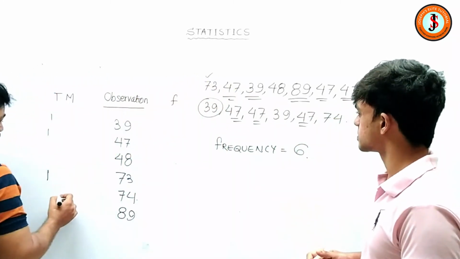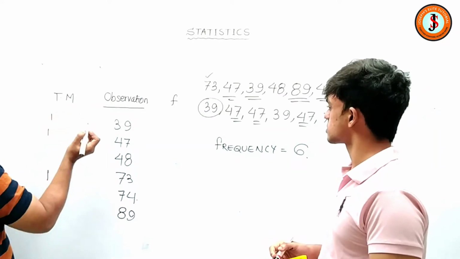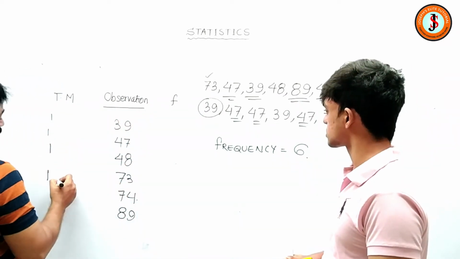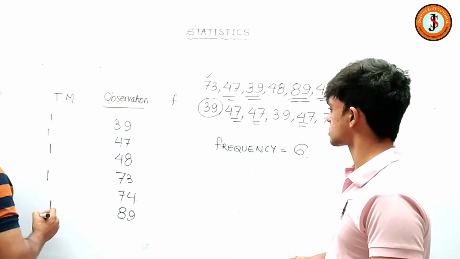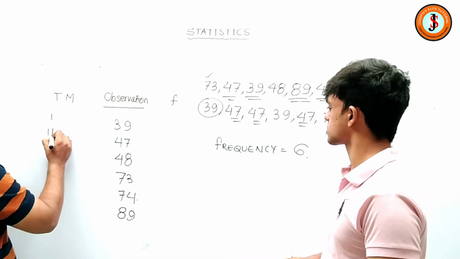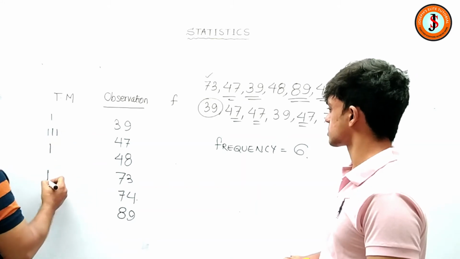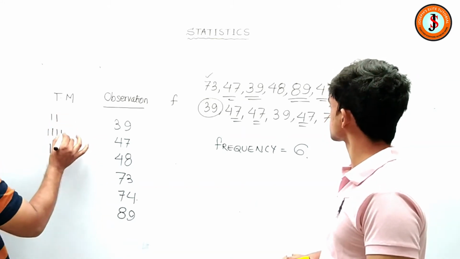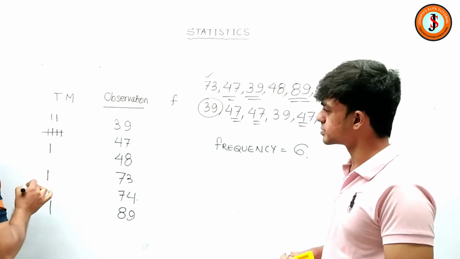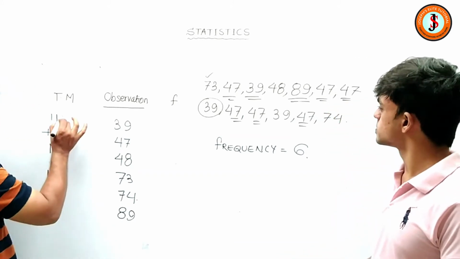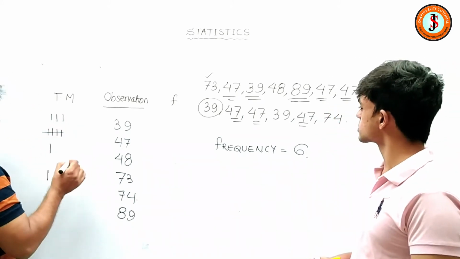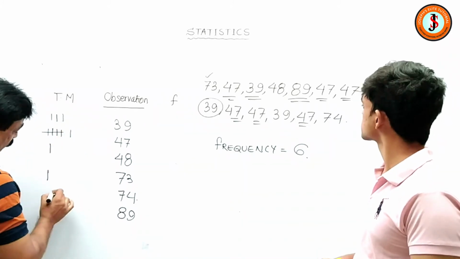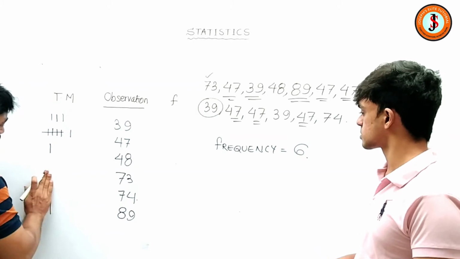Okay. 39. Let us see. 39 I've done already. 48 now. 48 will be here. Then we have got 89 right here. Then we have got 47 once. Then we have got 47 again. Then we have got 39, right? Then we have got 47, and then the fifth time when it comes, I think we cross this, isn't it? So 47. Then we have got 39, right? Then we have got 47 again, right? And then we have got 74. So 74 was missing over here. So here it is 73.